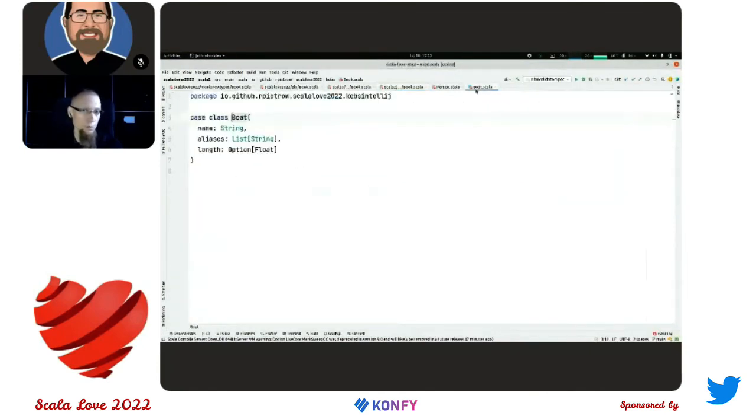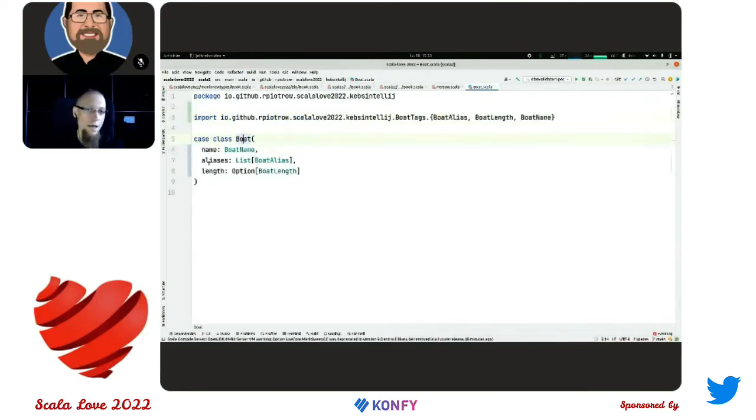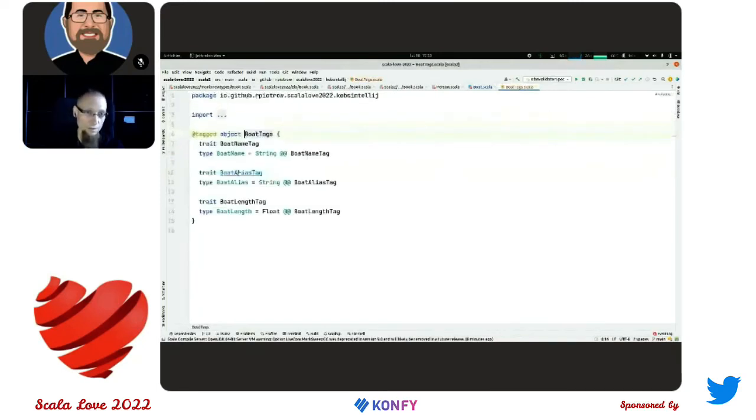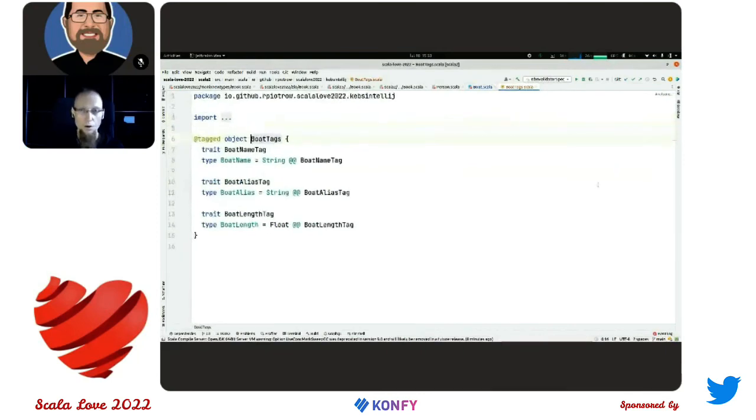And also we have a feature for changing a case class that uses primitive types to new types. So if we have a case class as you can see here, we can generate a tagged object for it, and the types will be changed here to the ones that are generated in a separate object, as you can see here.